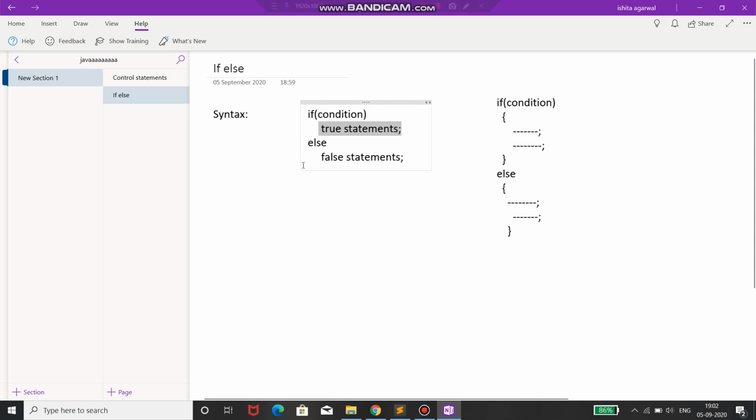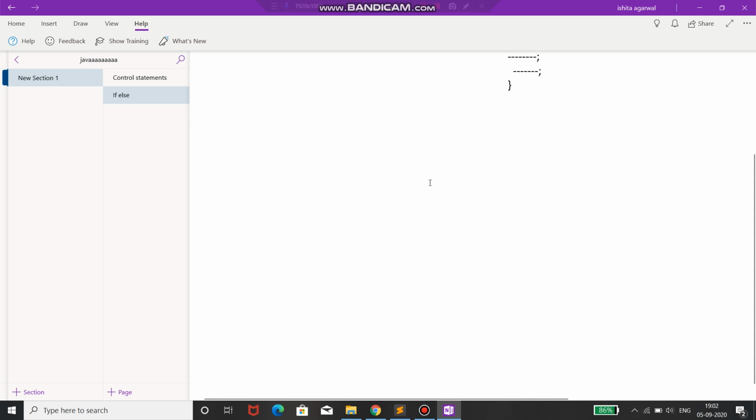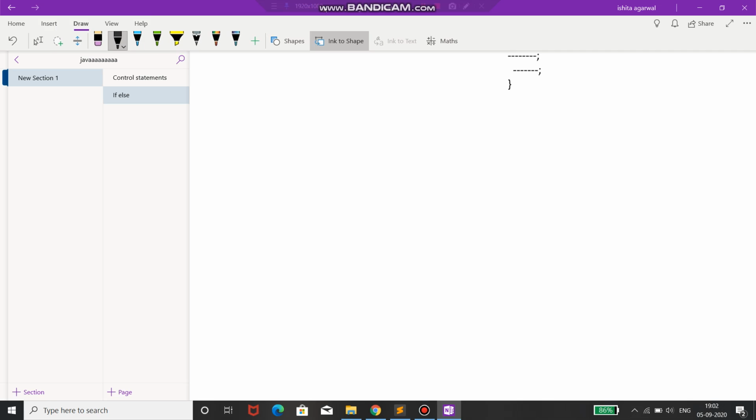For this example, what are we going to make? We are going to make a program to find the max of two numbers. Suppose we are taking two digits, that is two inputs in two variables.